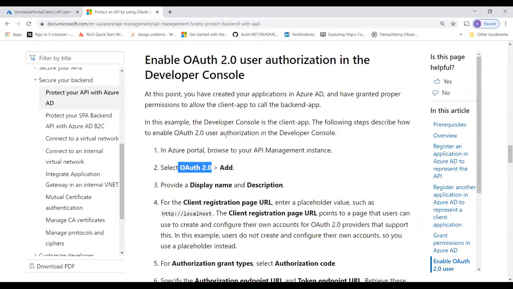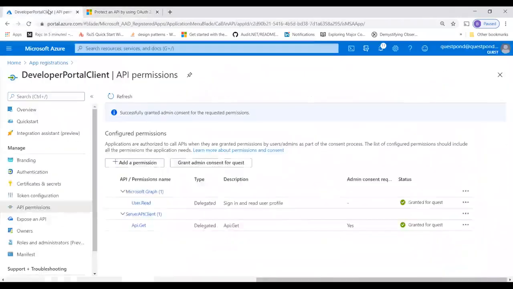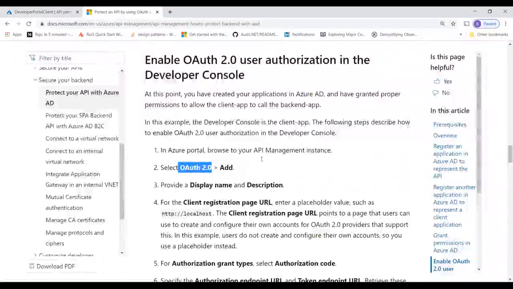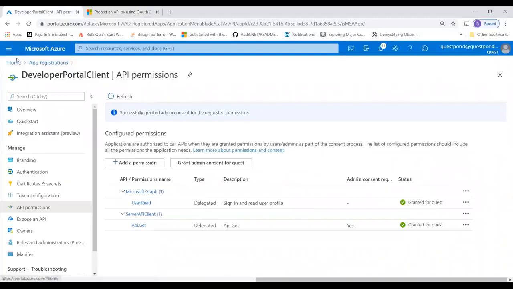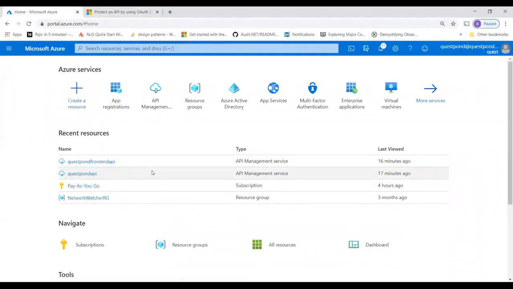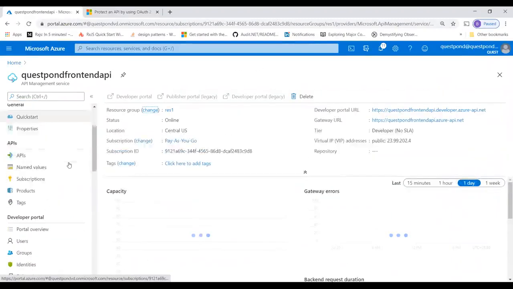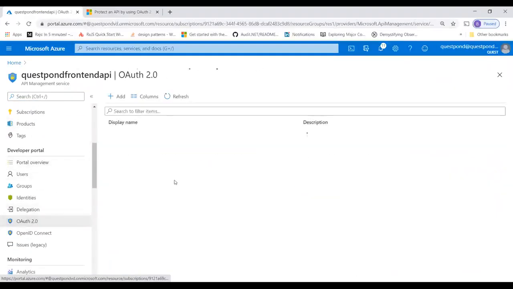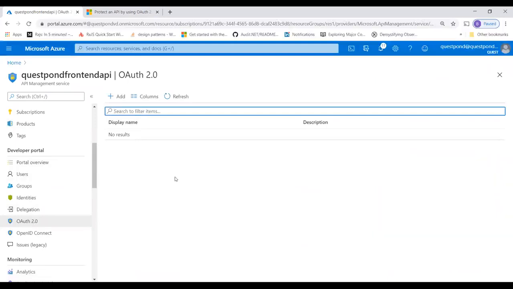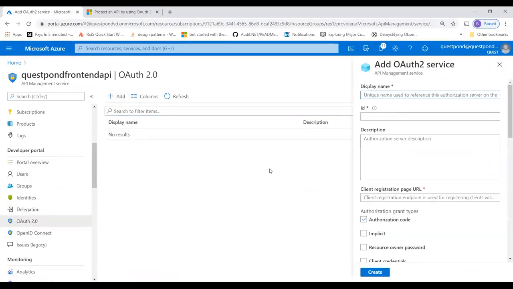So here now, let's go to developer console. When I say developer console, it means you have to go to the API management service, right? So I'll go to API management service, front-end API. In this, I will go now to OAuth 2.0. And here, I'm establishing a connection between the client and the server and everything, right? So let's give a name out here. This is OAuth connection, right?